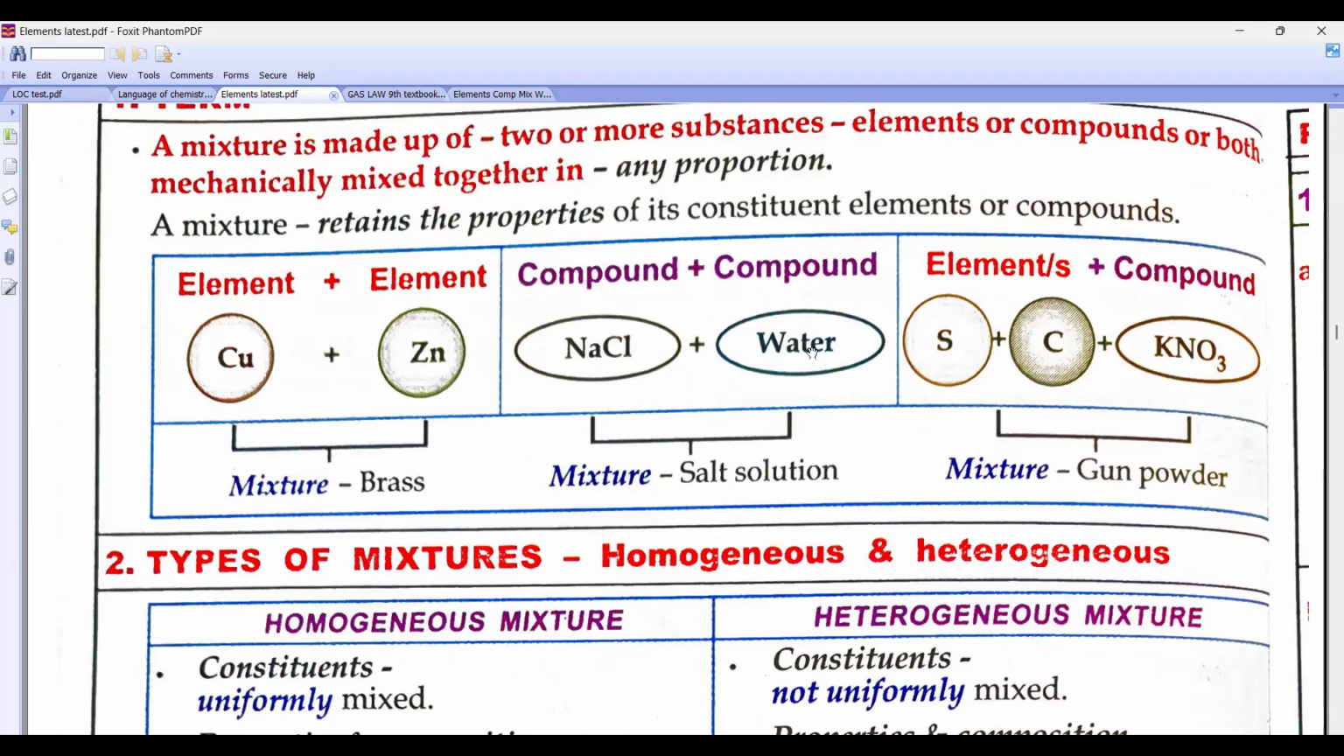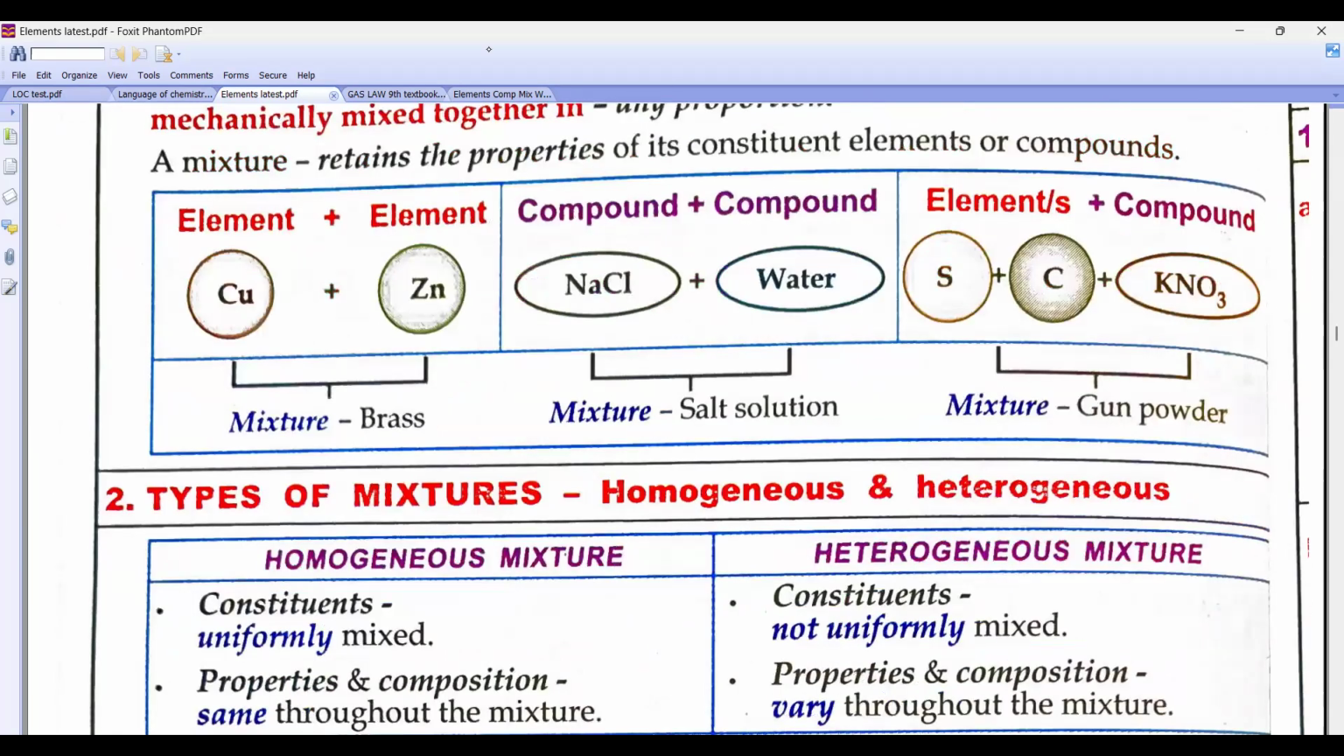Salt and water. Okay, clear? In the exam they will ask you what is gunpowder. Gunpowder's composition is very, very important. Gunpowder contains sulfur, carbon and potassium nitrate.